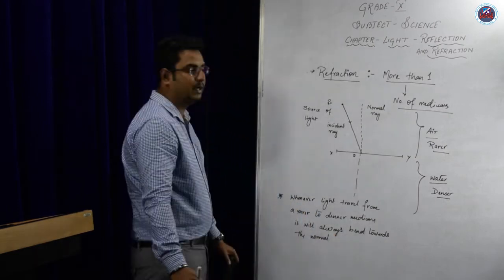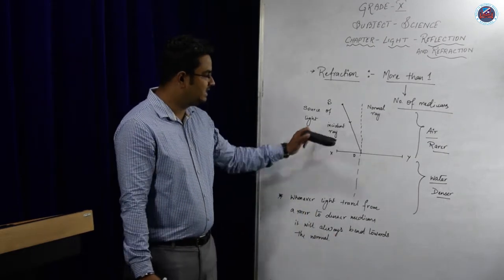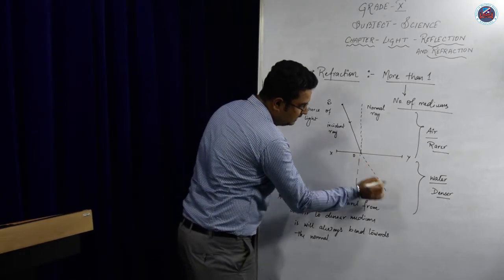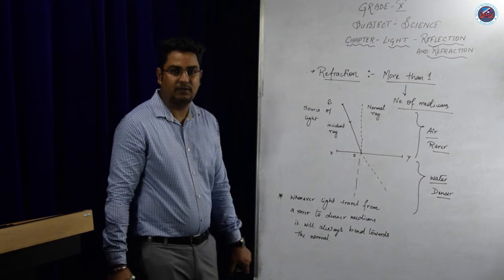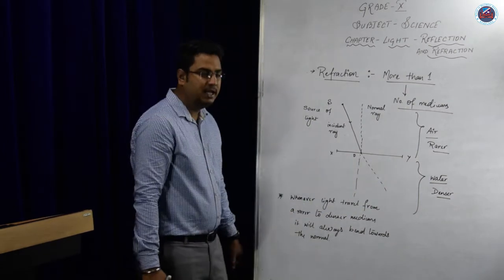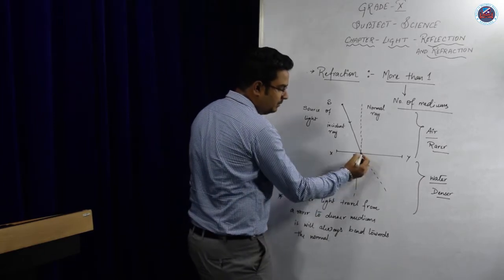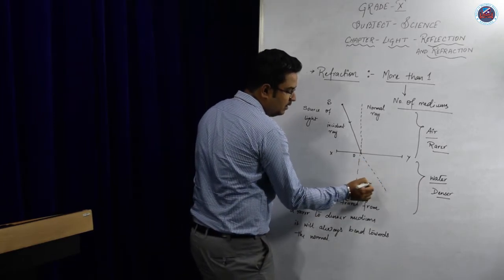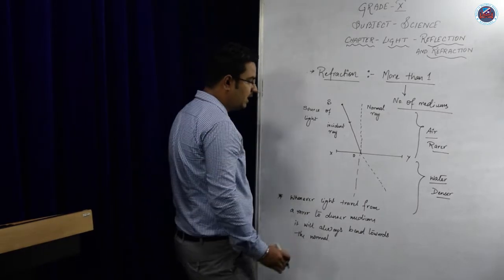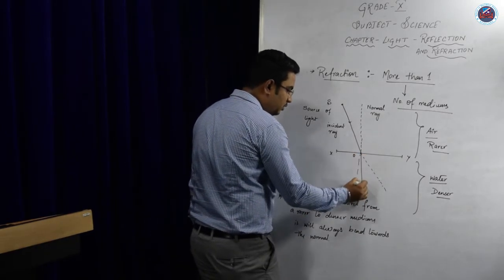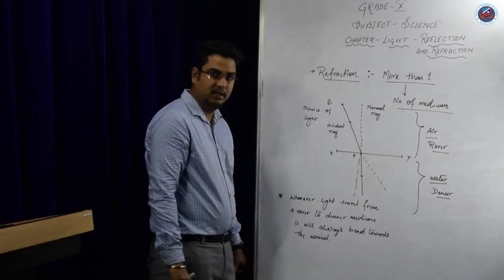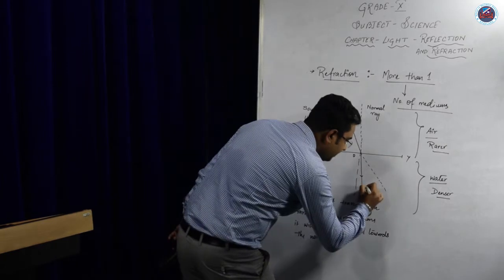It will always try to bend towards the normal. Means in this case, this incident ray was supposed to pass like this, the straight line from where it is coming. But instead of following the straight line path, it will get bent from its actual path. This is supposed to be its actual path, but it will not follow this path, whereas it will bend a bit towards the normal. This is our normal, so it will bend towards the normal. And this ray will be called the refracted ray.